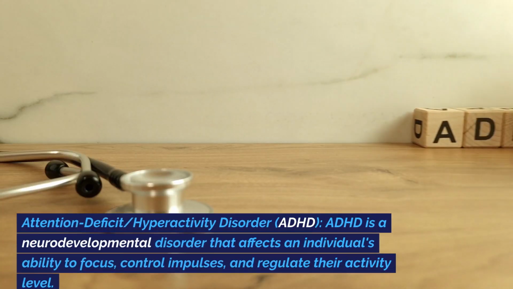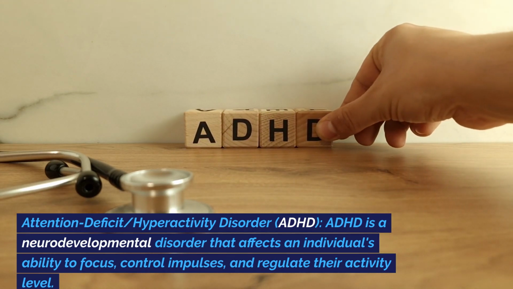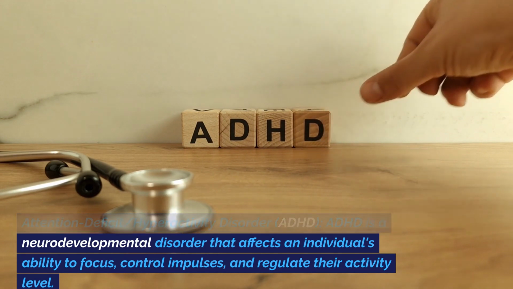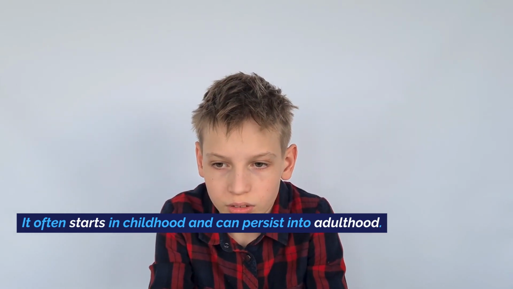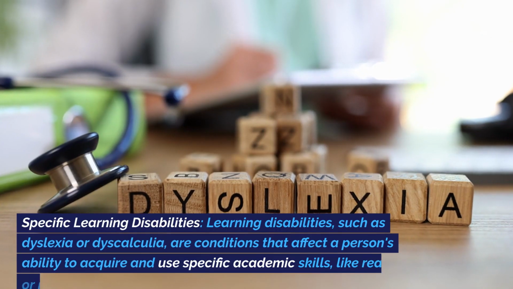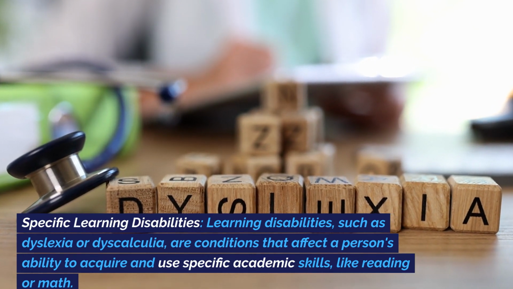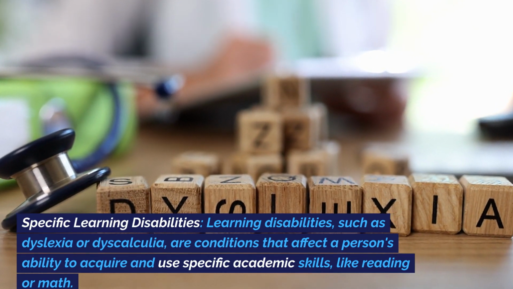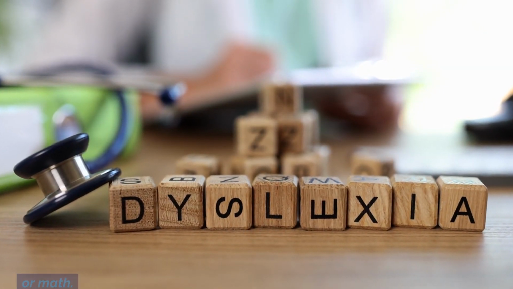Attention deficit hyperactivity disorder, ADHD. ADHD is a neurodevelopmental disorder that affects an individual's ability to focus, control impulses, and regulate their activity level. It often starts in childhood and can persist into adulthood. Specific learning disabilities. Learning disabilities such as dyslexia or dyscalculia are conditions that affect a person's ability to acquire and use specific academic skills like reading or math.